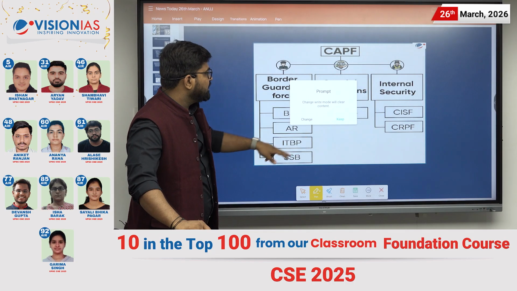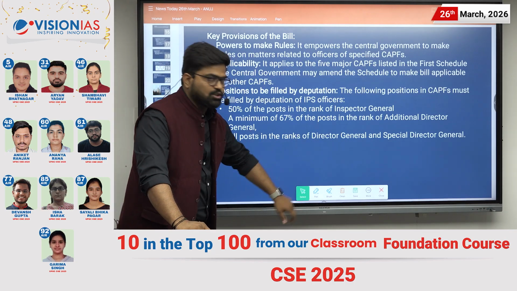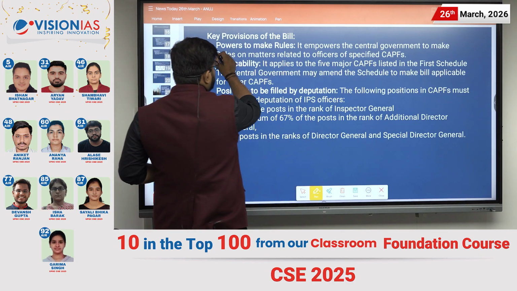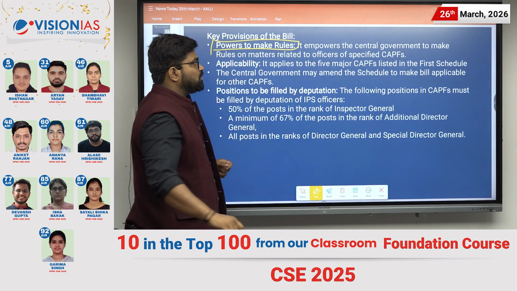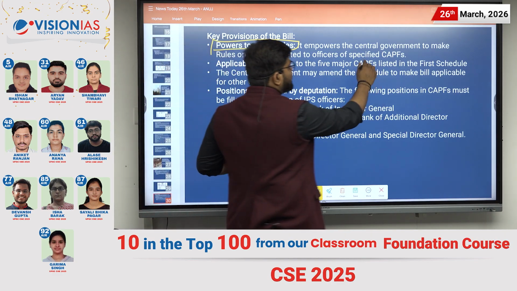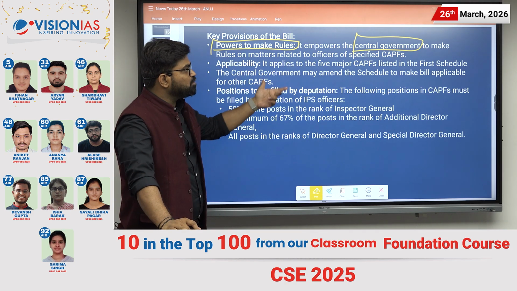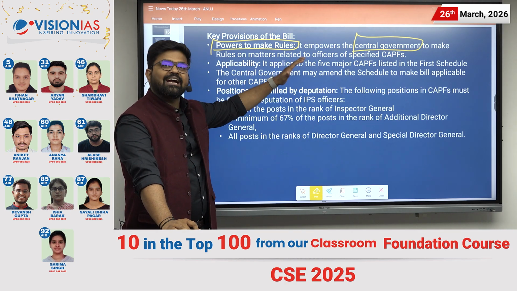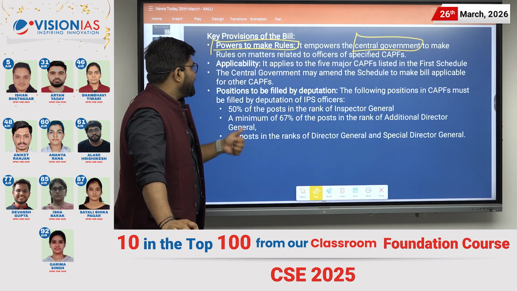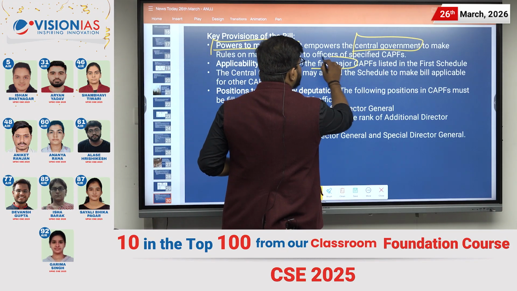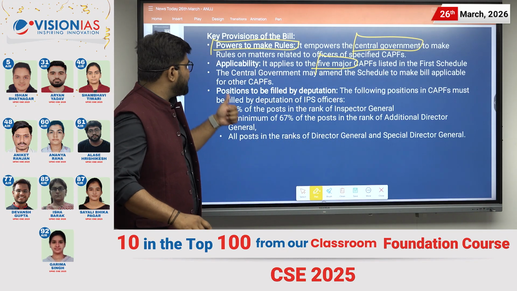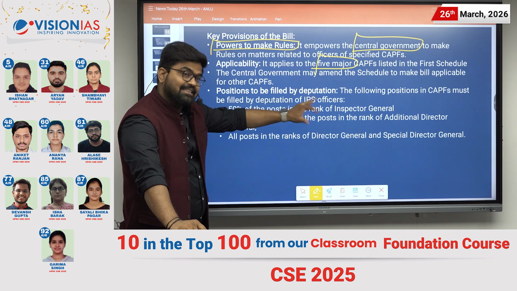Let us discuss the key provisions of the bill. First of all, it is about the power to make rules. It empowers the central government to make rules on matters related to the officers of the specified CAPFs, and it applies to the 5 major CAPFs listed in the first schedule of the bill that we have discussed.